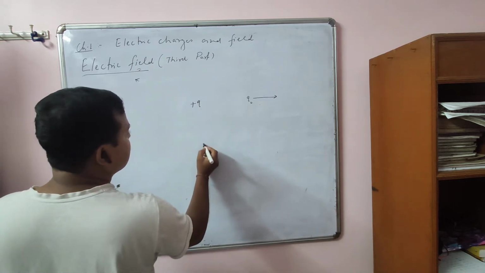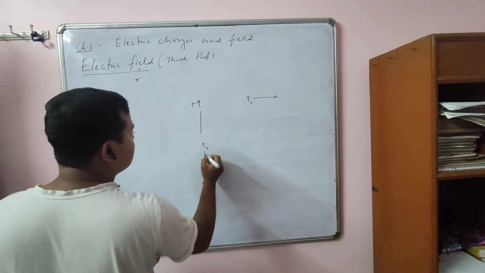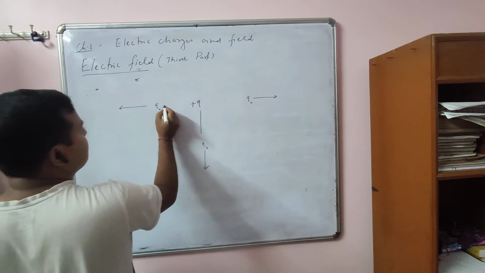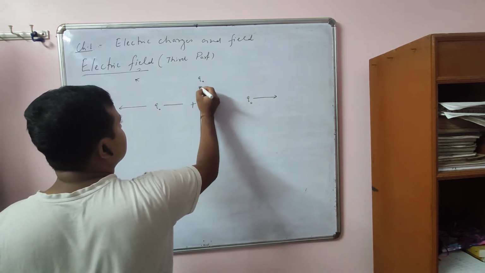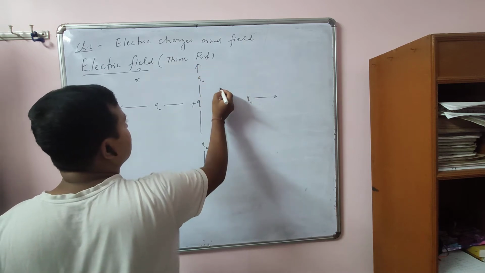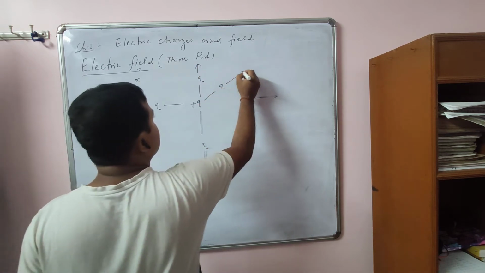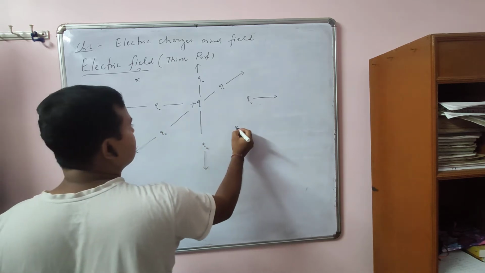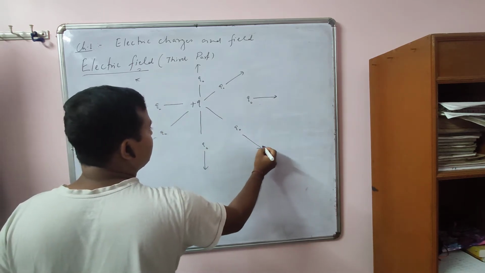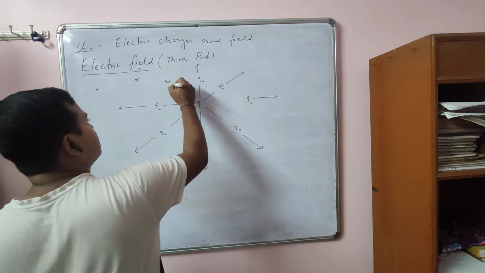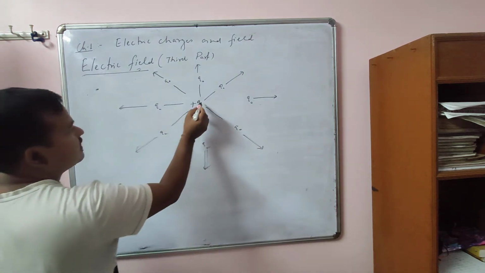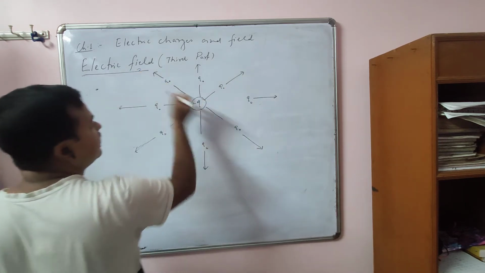If we place a charge here, it repels. Like that, wherever you place it, it repels. So the direction is radially outward.